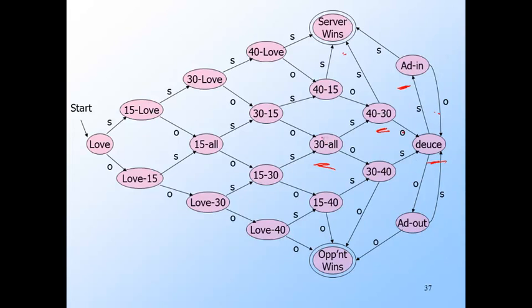That is, 30-all goes to 40-30 on S, and deuce goes to add-in on S. But we know that those two states are indistinguishable, so we'll never be able to distinguish 30-all from deuce by a sequence beginning with S. And further, on input O, 30-all goes to 30-40, and deuce goes to add-out, and we said we can't distinguish these two states. So there's no string whatsoever that can distinguish 30-all from deuce.